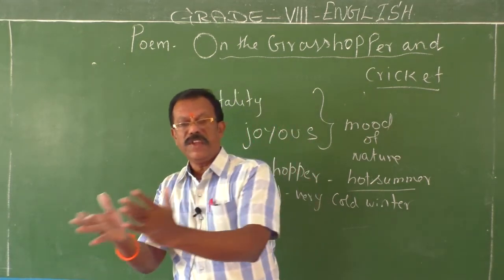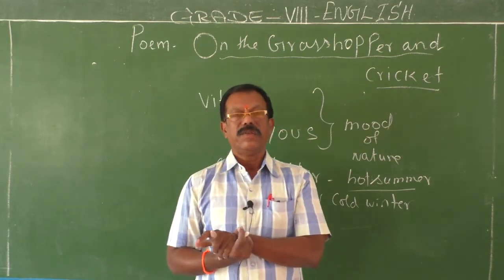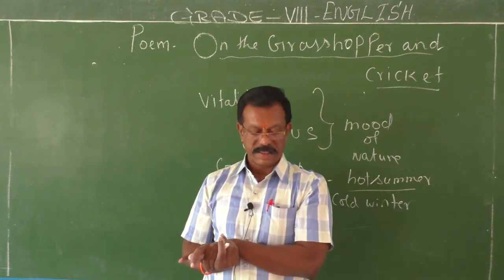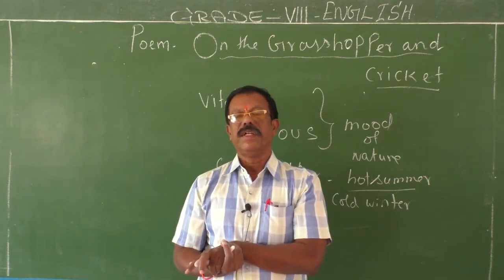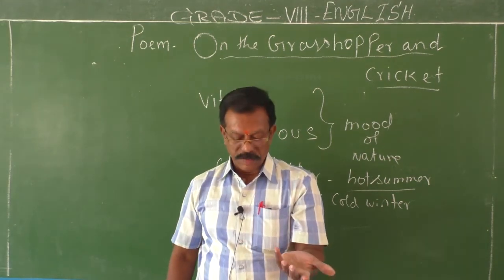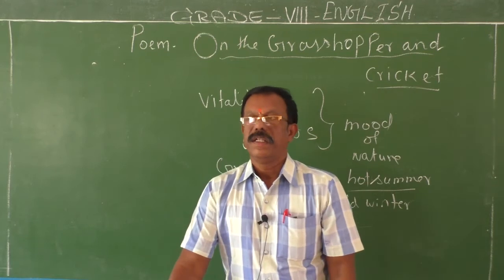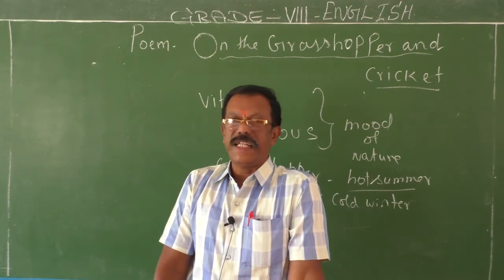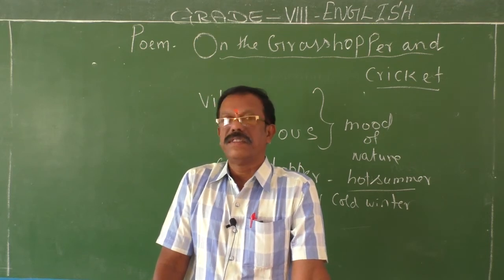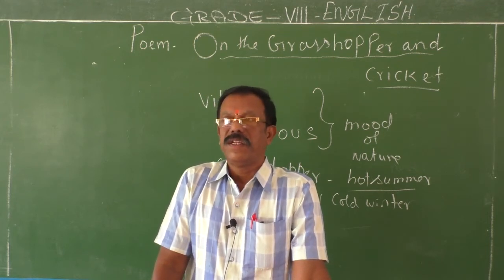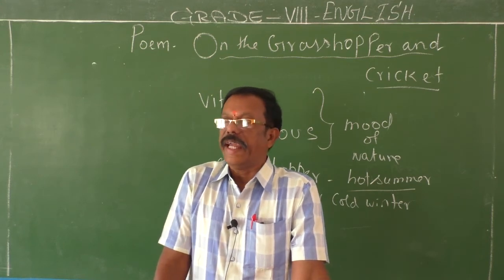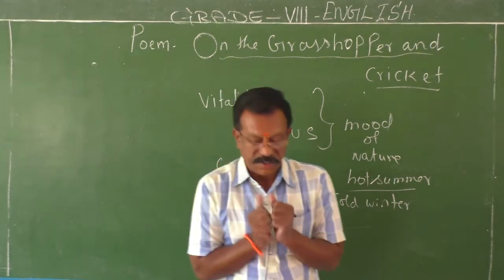So with this brief introduction, now let me explain the meaning of the first 8 lines. In the first 8 lines of the poem, what the poet wants to say: during the hot summer, it is very hot to go out. The sun is very hot. It is a sunny day. So the climate is very hot, you feel sluggish, and you don't want to go out. At that time, everyone wants to hide. Everyone wants to find a shelter.